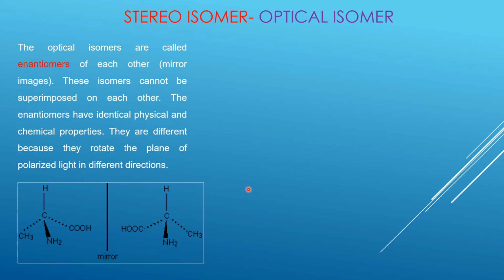Okay, now you can see that there is a central carbon. This carbon has four different groups. So we have 1, 2, 3 and 4. Any carbon that is bonded to four different groups is known as a chiral carbon, which is also called an asymmetric carbon. So an optical isomer will form in those molecules where there is a chiral carbon. Any molecule which has a chiral carbon will have an optical isomer.